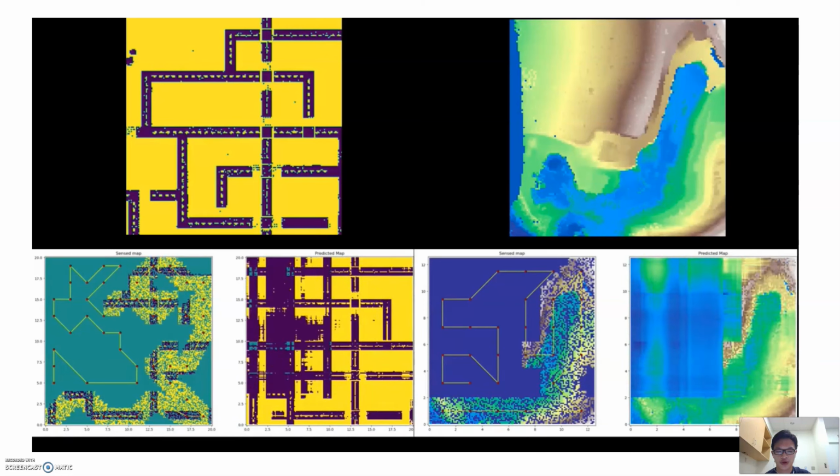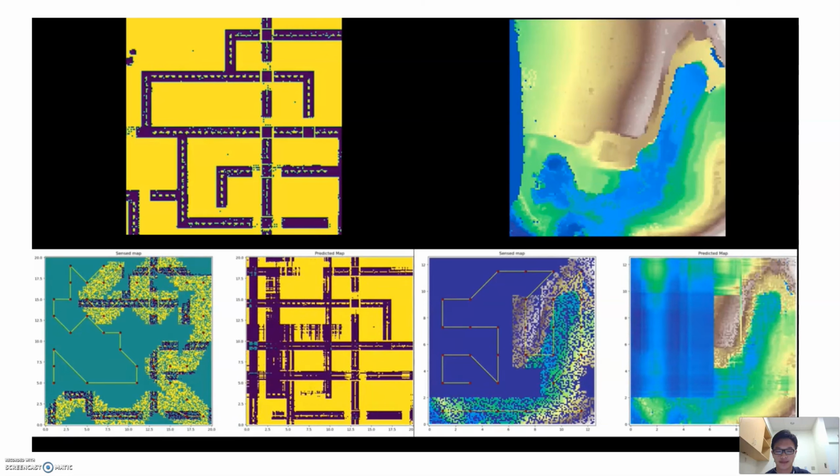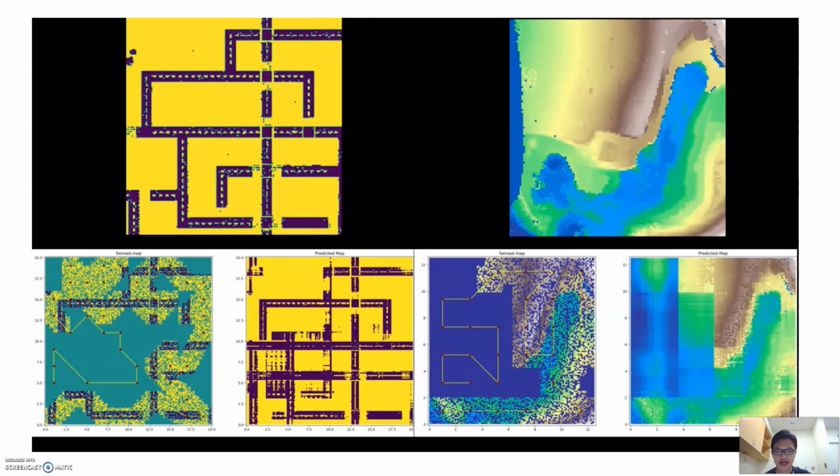The results show that our proposed real-time map prediction method can significantly facilitate the mapping tasks, even in complex environments.